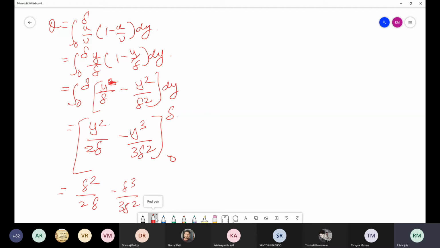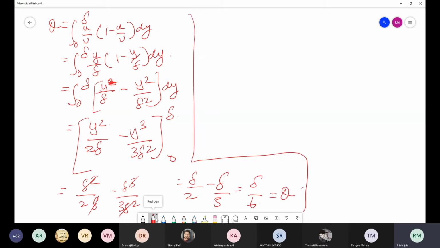Okay, and again if you substitute 0, again that is going to be 0. So this will be delta square, these two delta by 2 minus delta by 3. That is delta by 6. So theta is going to be delta by 6. Now what is for energy thickness?